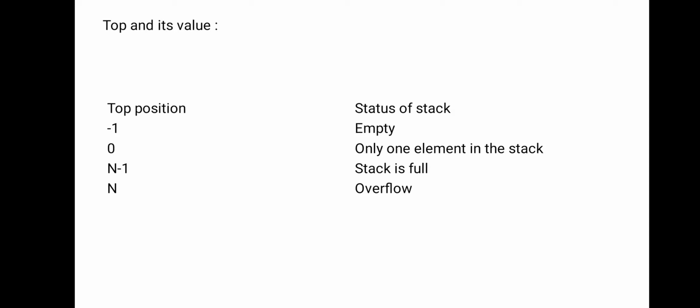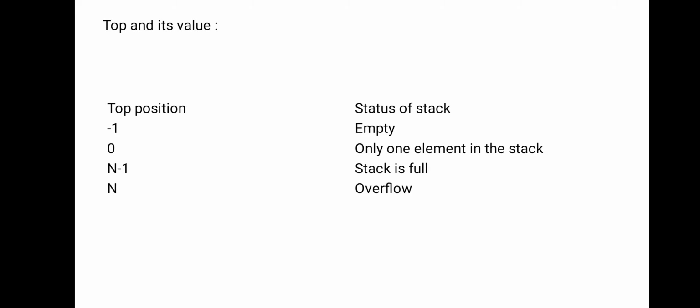Whenever the top value is 0, we say the stack contains only one element. N minus 1 means the stack is full.